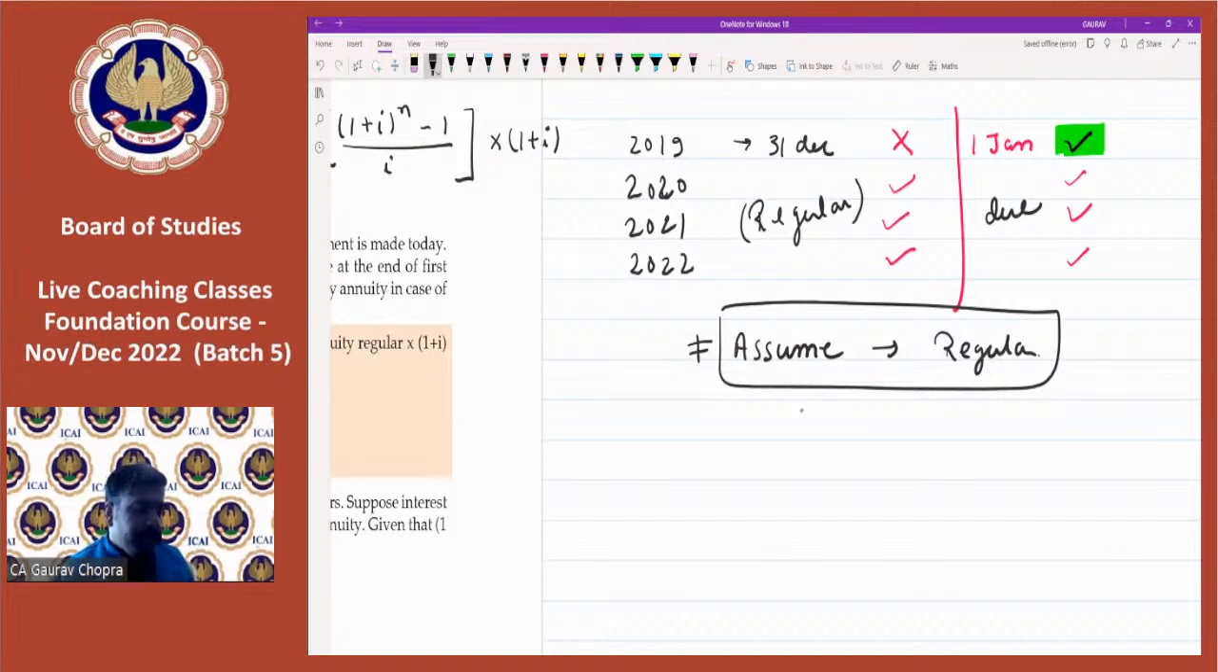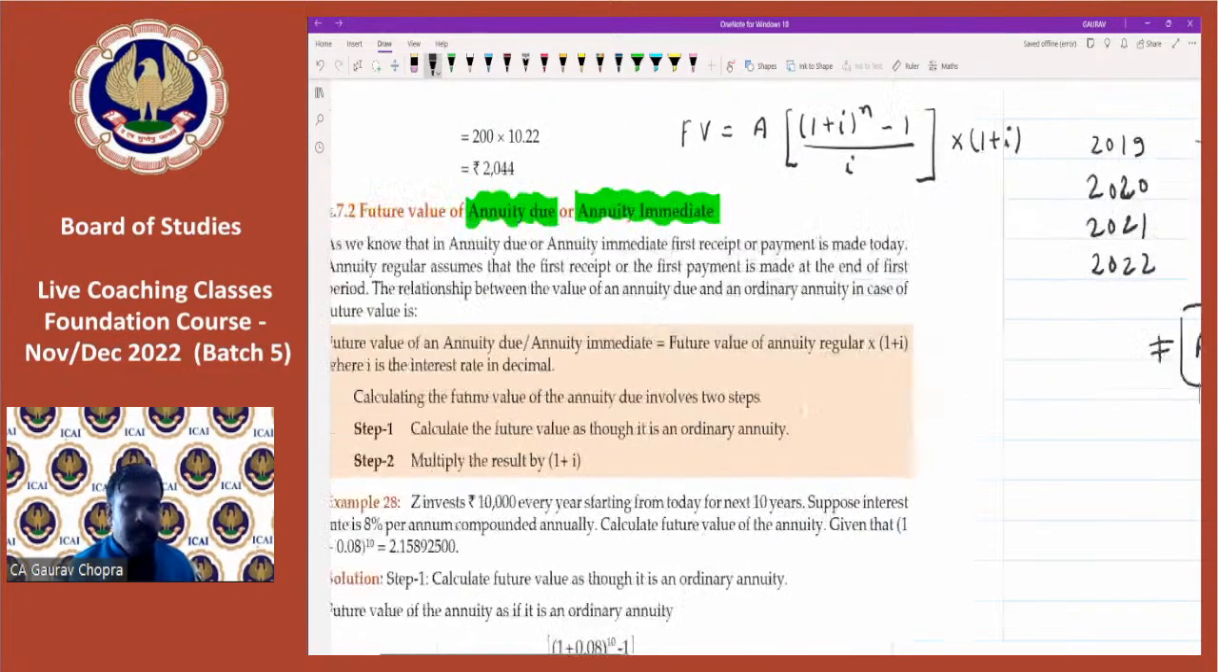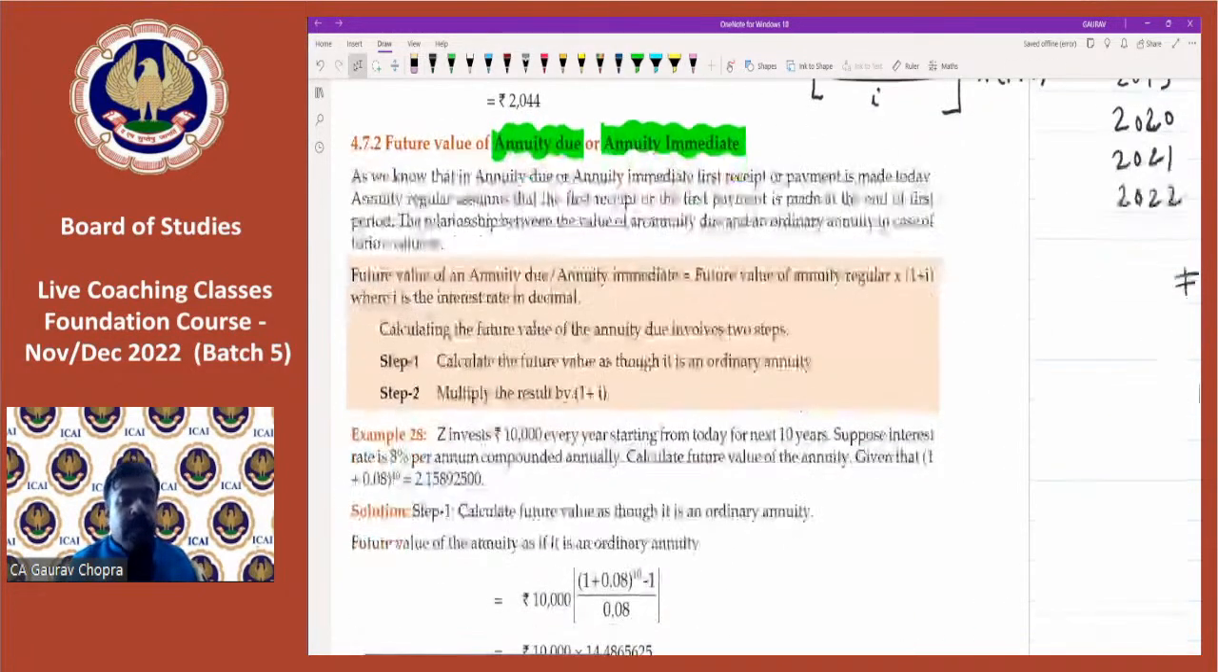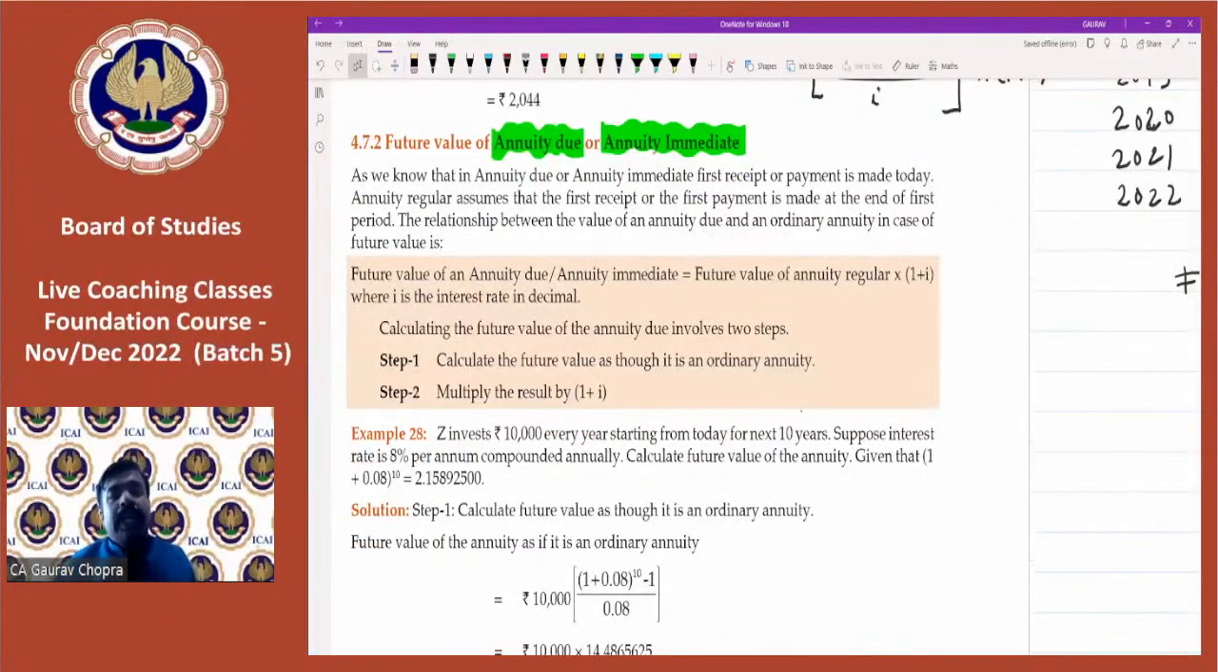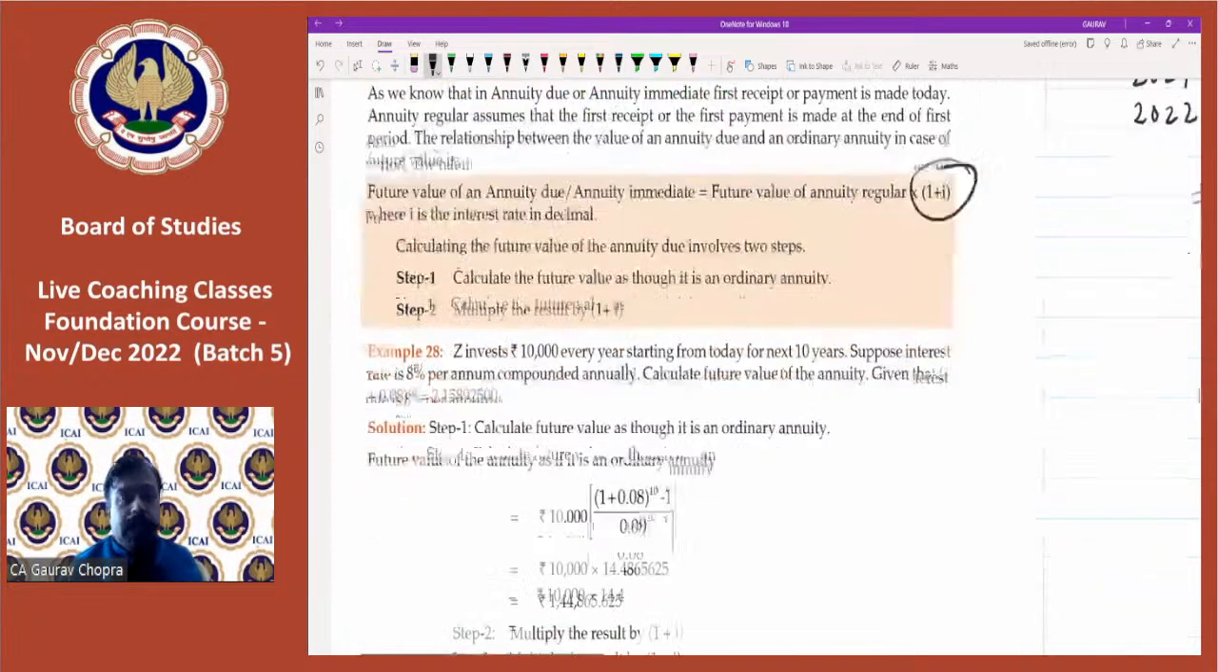So now, yes, Vishnu is asking, can you please repeat the example once again? Okay, no worry. Let's repeat. So now, in case of annuity due or annuity immediate, we are investing from today. So since we are investing from today, we will get additional interest. So that is why we are multiplying with this additional figure 1 plus I. So let's apply this in example number 28.